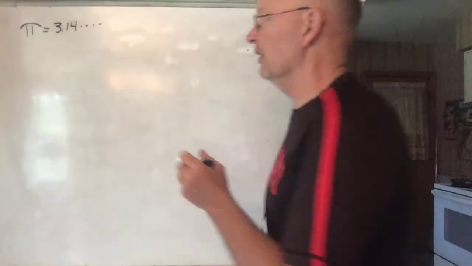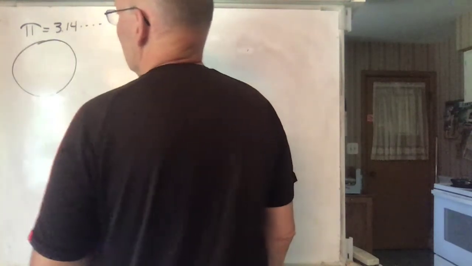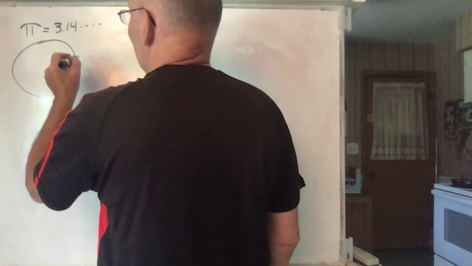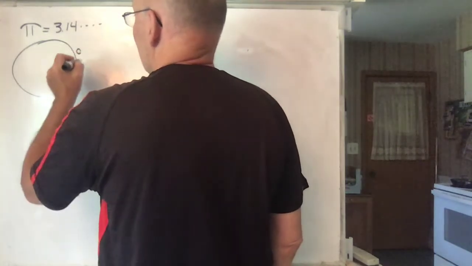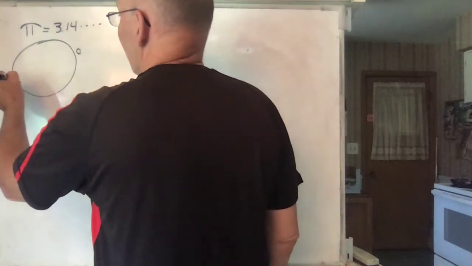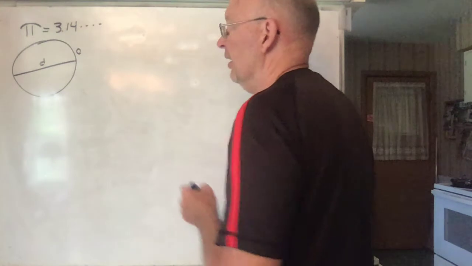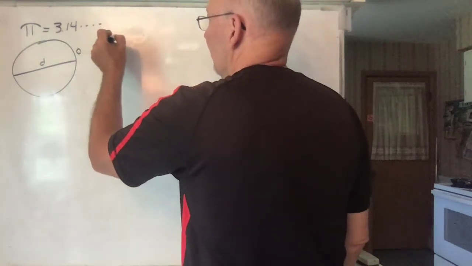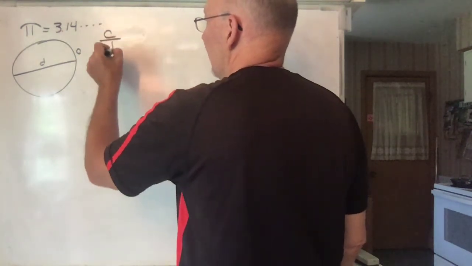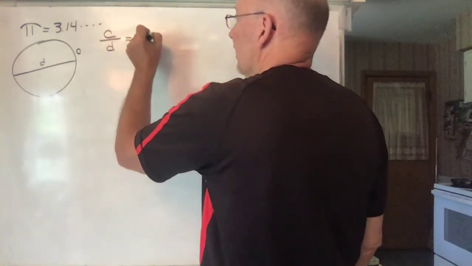What's the definition of it? The definition is if you take a circle. Does that look like a circle? And you first find the distance around it. The circumference is the outside, the distance around, and then the diameter is the distance across. Then the ratio of the distance around it divided by the distance across is the value of pi.